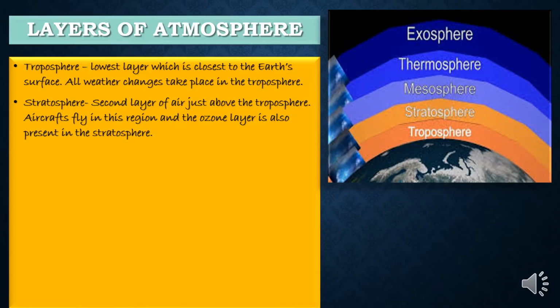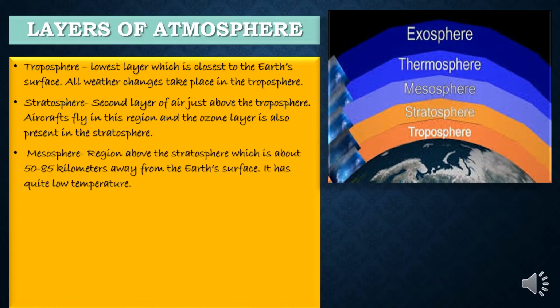One thing I would like to add, the ozone layer absorbs 97 to 99% of sun's ultraviolet light, which otherwise, if it is not there, would burn us here on the earth. So ozone layer is very, very important. So stratosphere plays a very important role as it consists of ozone layer. Let's move further upwards.